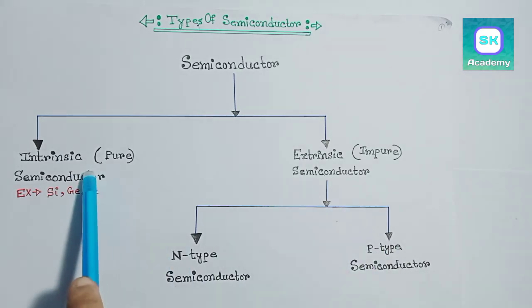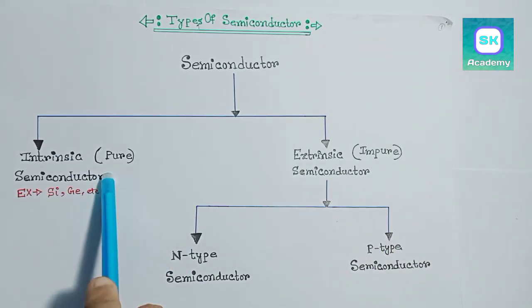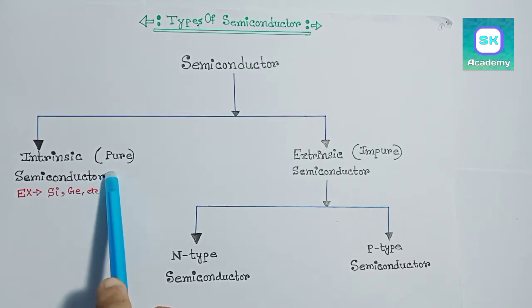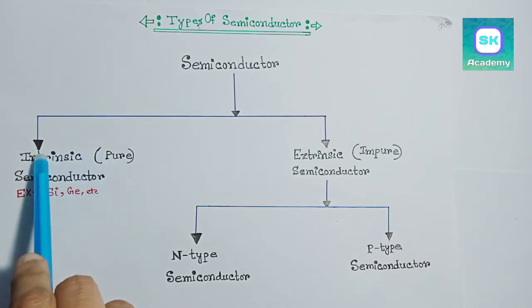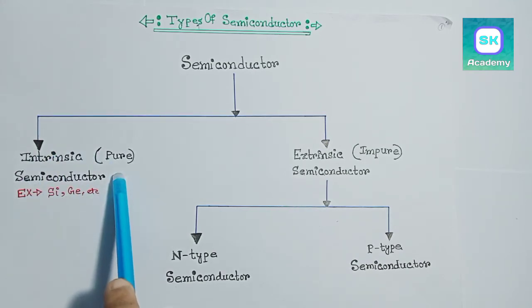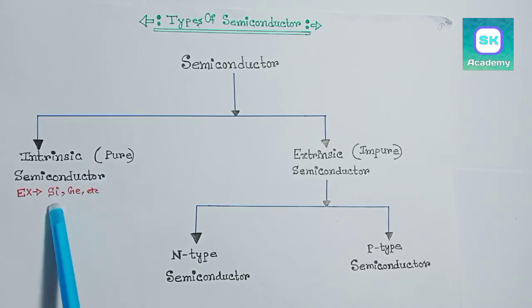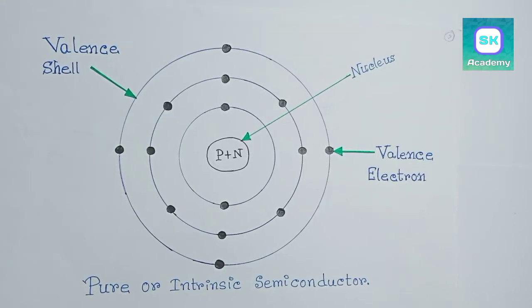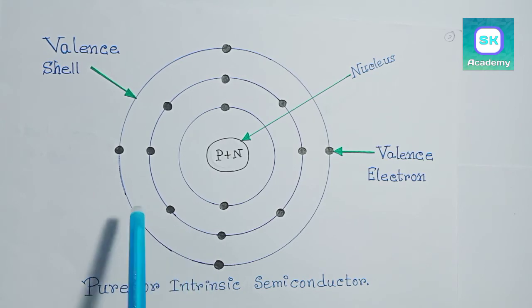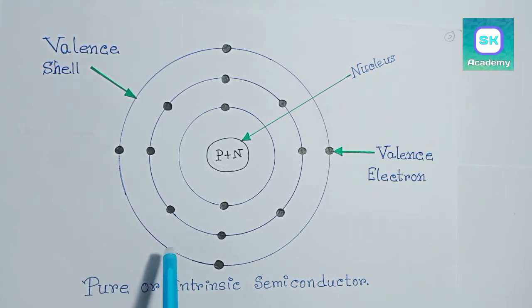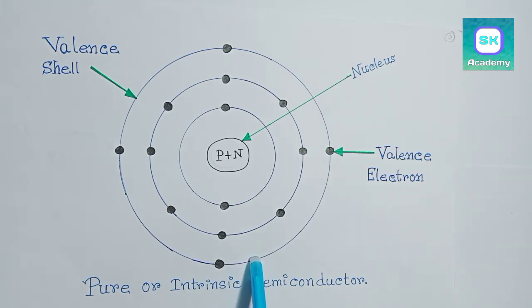First, intrinsic or pure semiconductor. Intrinsic or pure semiconductor is also called undoped semiconductor. In intrinsic semiconductor, there is no impurity, such as silicon, germanium, etc. Now, what is pure or intrinsic semiconductor? When there are 4 valence electrons in a semiconductor material, then the semiconductor is called intrinsic or pure semiconductor.